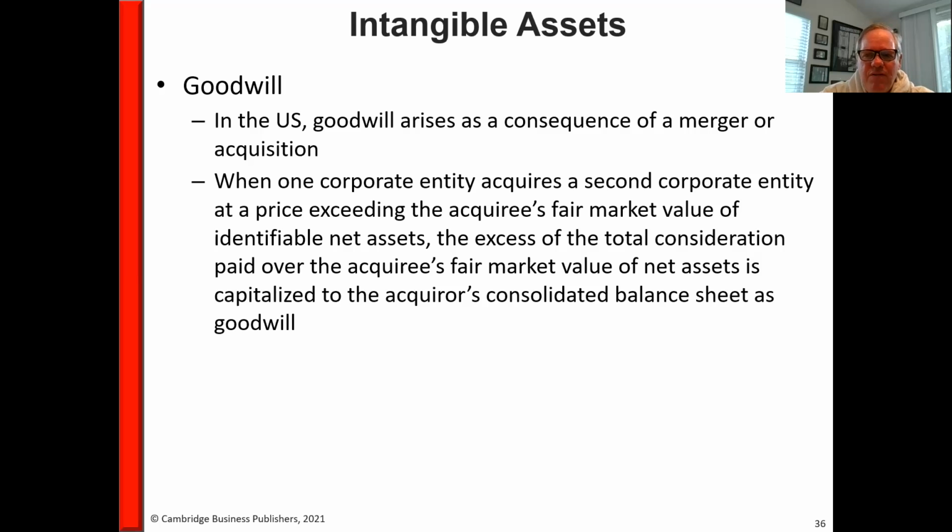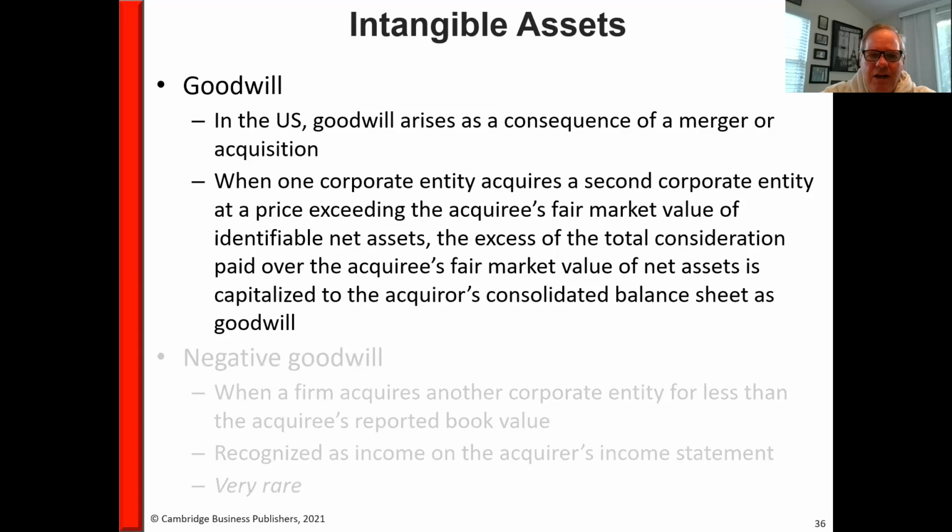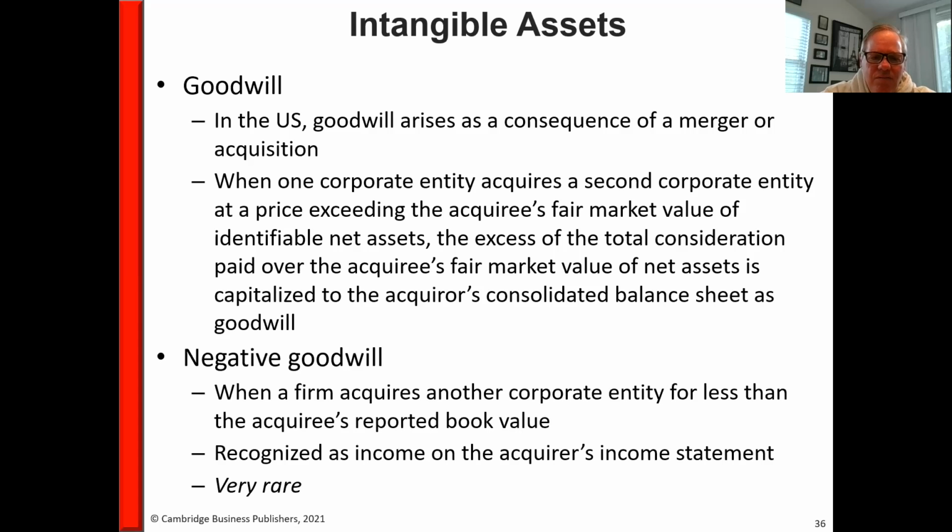So again, goodwill, very specific, only comes as a result, under US GAAP, of merger and acquisition activity. It's the excess that you pay for a company over and above the fair market value of its net assets. So you have to figure out the fair market value of its assets, subtract any liabilities that you assume. That's the market value of that company. And if you pay more for that company than the fair market value of its net assets, then you recognize goodwill. You could have negative goodwill, very rare. I've never seen it, but it must be out there somewhere. So when you acquire a company for less than its reported book value, then you've got something called negative goodwill, and that would be recognized on the income statement in the year of the purchase.